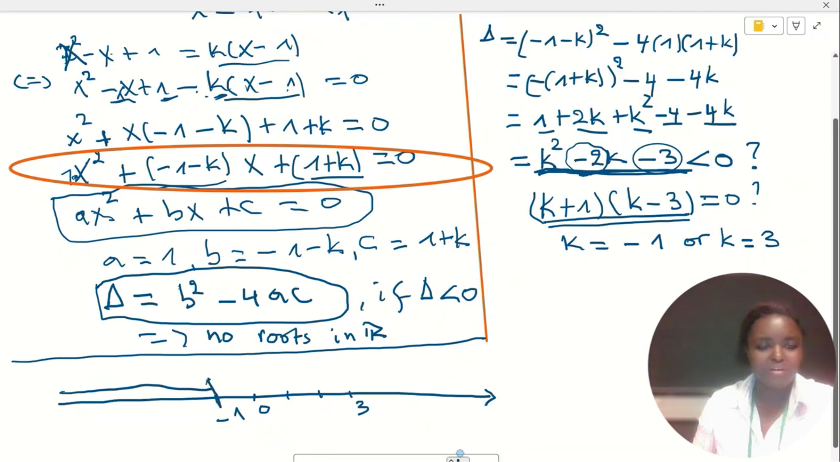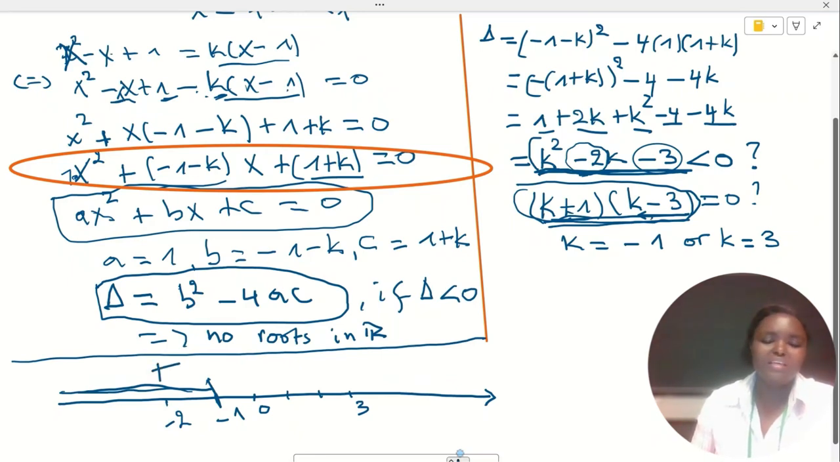So, guys, if I take a value on this side of minus 1, let's say minus 2, and replace the value in this expression, this will be negative, and this will also be negative. The negative times the negative will be positive. So we will get a positive value.